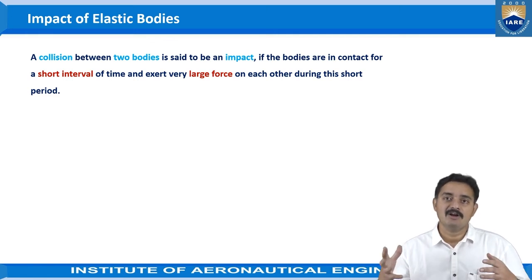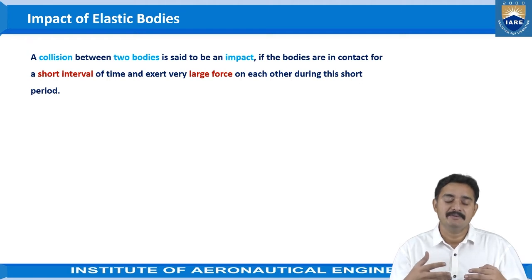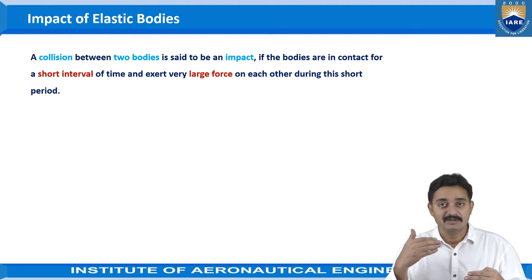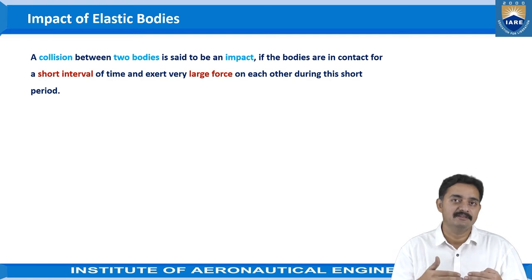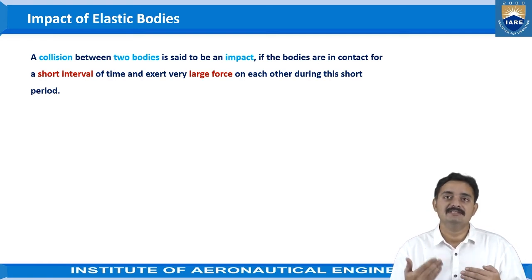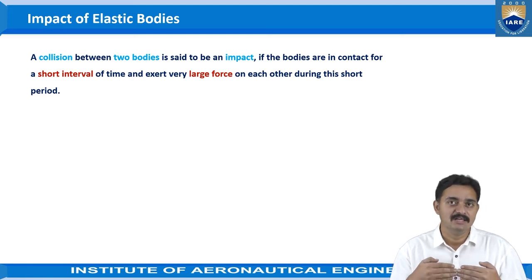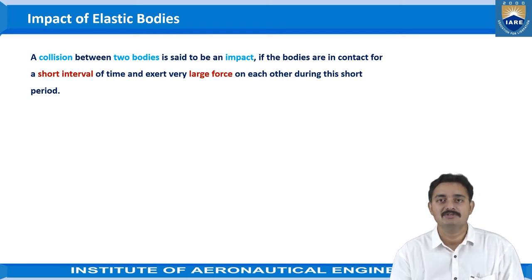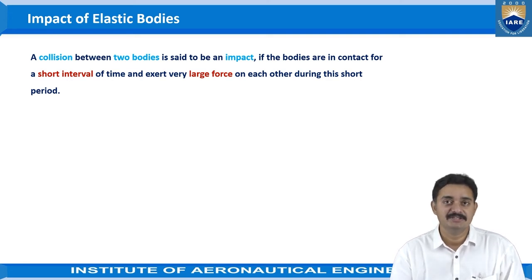It's not like one object comes and collides with the other object and only the first object applies the force. According to Newton's third law, whenever some force is exerted onto the other object, the other object also exerts force onto the first object. These forces may not be equal, depending on the velocity or the weight of the object.